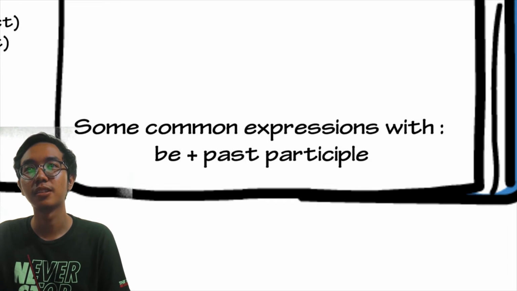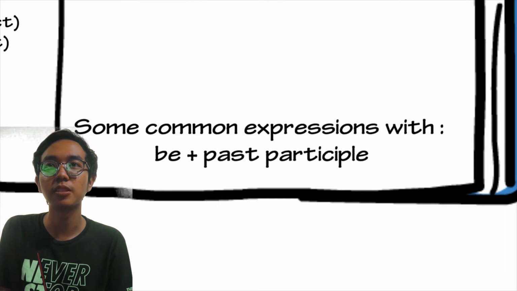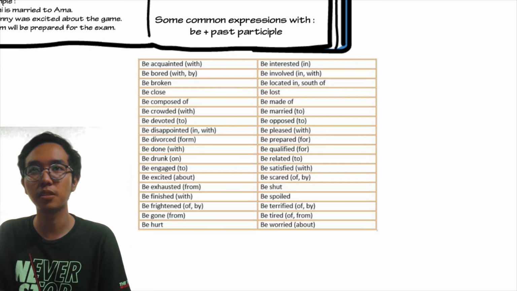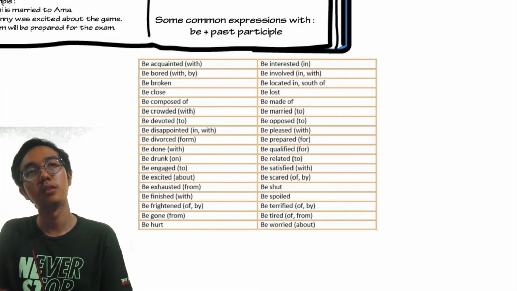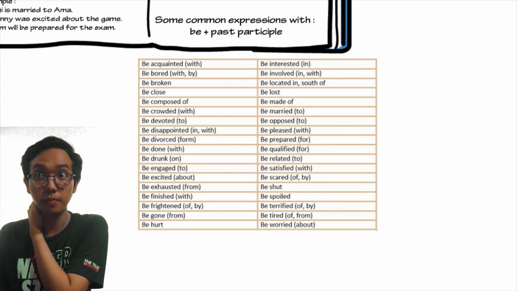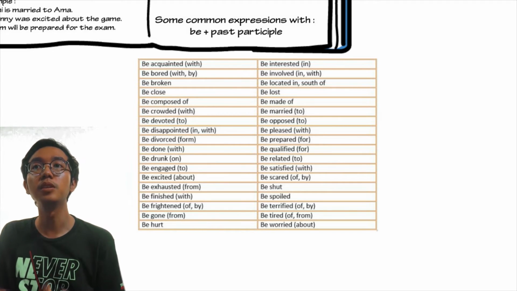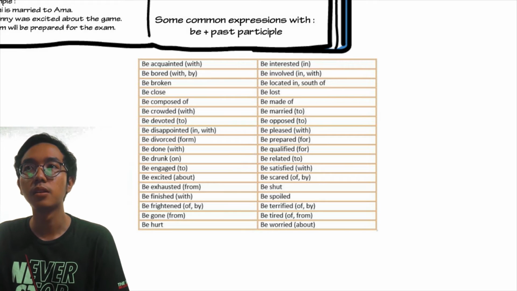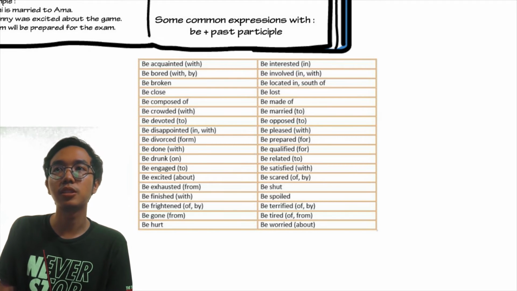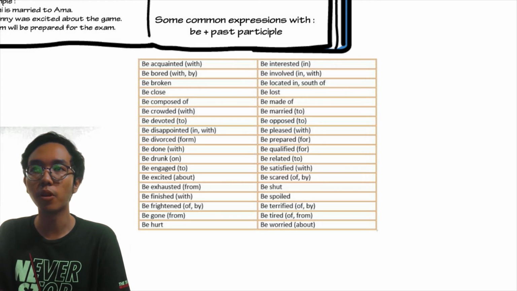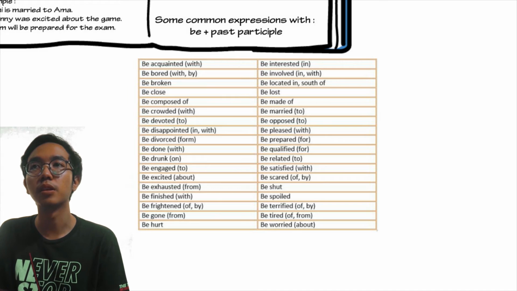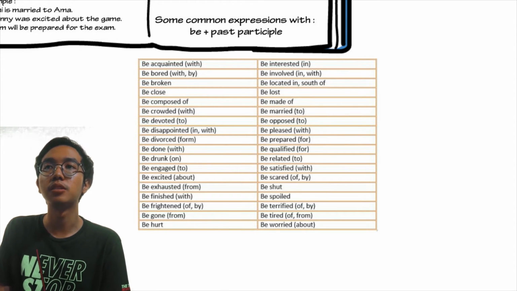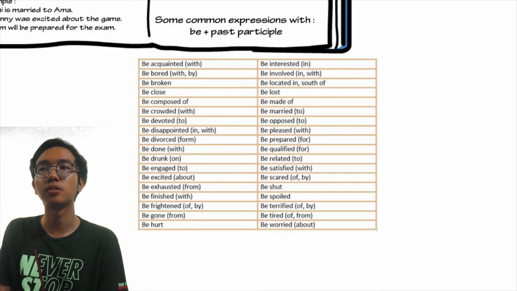Okay, next. These are some common expressions with be plus past participle. I'll be reading just 3 of them. The first one is be acquainted with, and be interested in, be bored with and by, be involved with and in, be broken, and then there is be located in and south of.